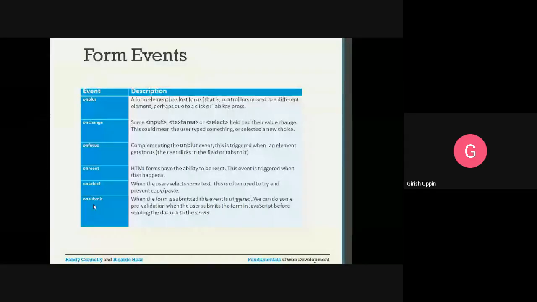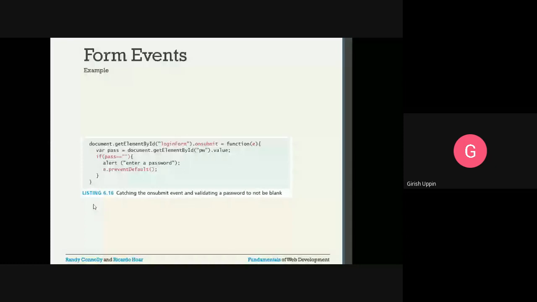So this is one example of a form event: catching the on submit event and validating that a password is not blank. This application will make sure that the password has some value. If the password is empty, it will not allow it to submit.